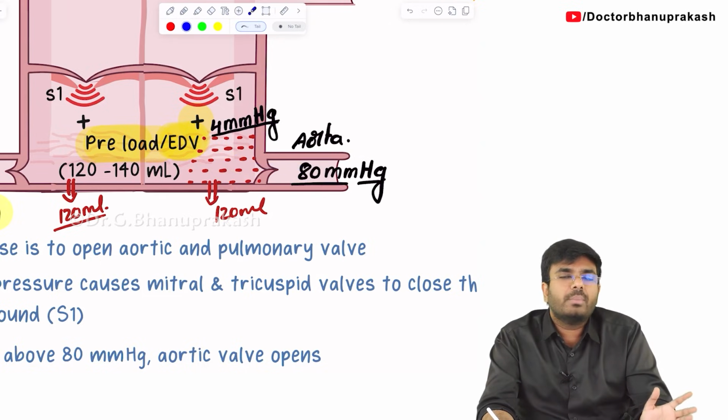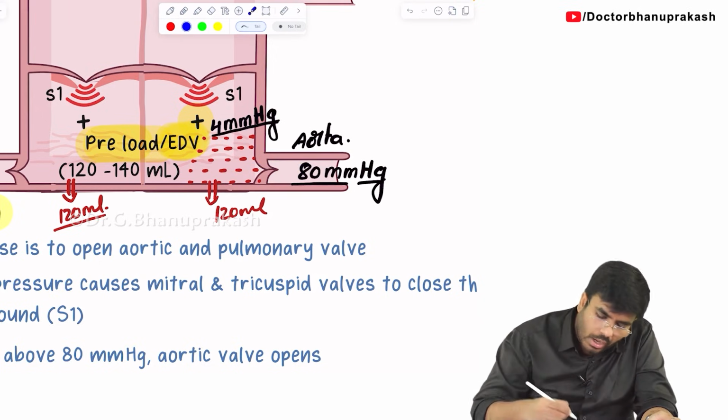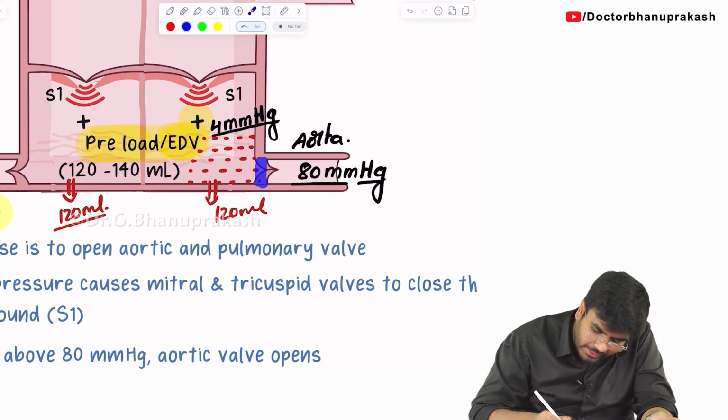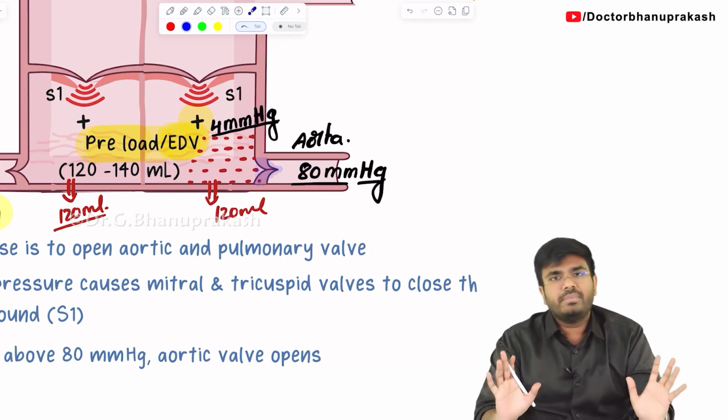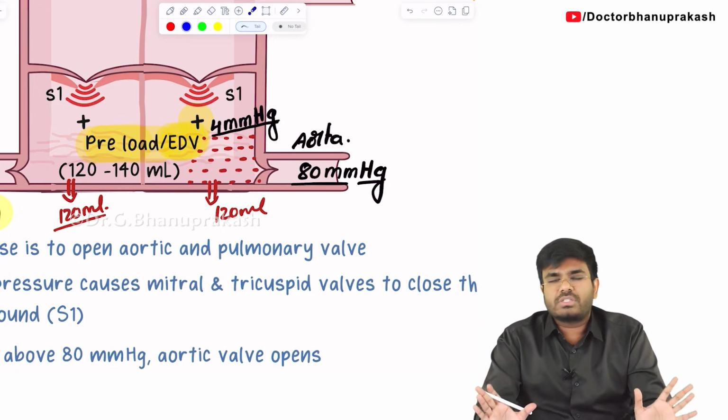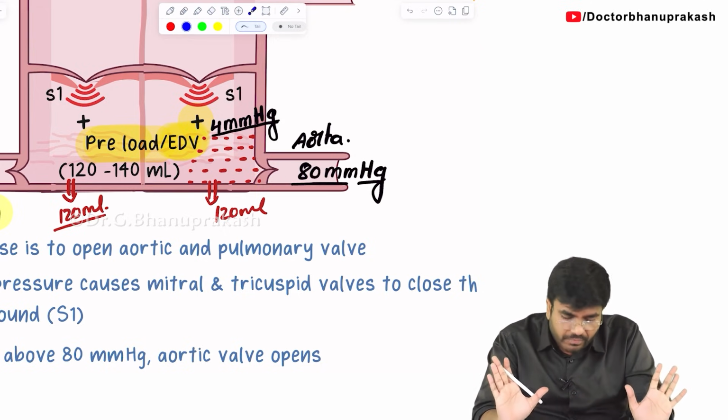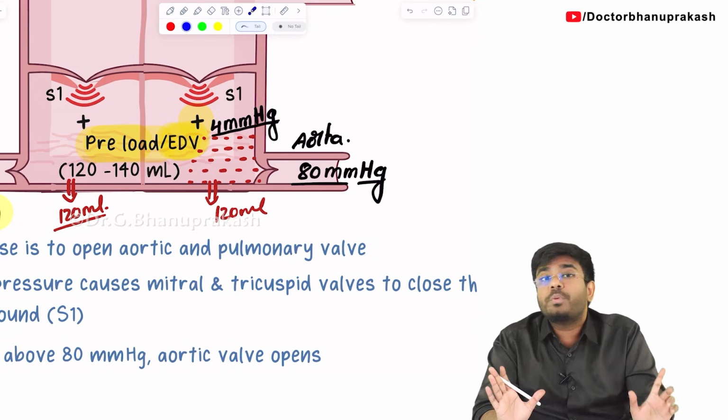Do you want the blood to regurgitate back to the ventricles? No, we don't want that. That will lead to heart failure. Aortic regurgitation, we don't want that. So, from the beginning, these valves are kept in a closed state. From the starting, these valves are closed, to prevent the regurgitation.